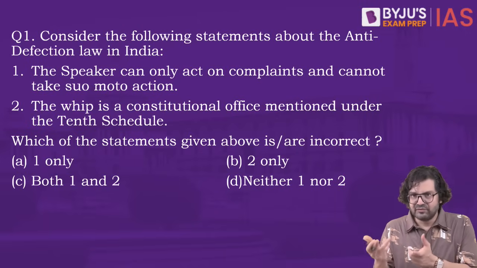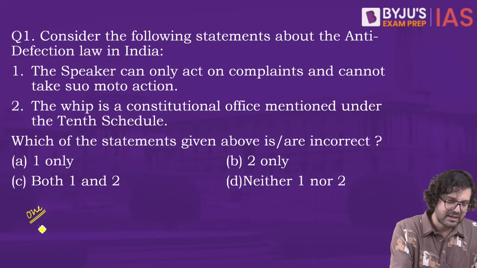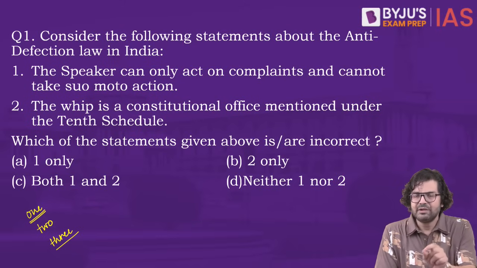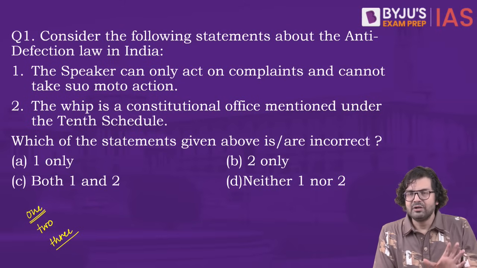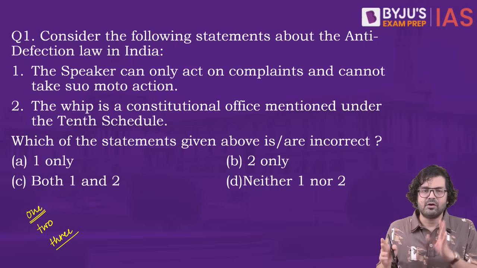We have various types of instructions, like we have the concept of single line whip, double line whip, or a 3-line, triple line whip. So in a single line whip, what happens? The party tells you that on a particular date, voting on a bill is going to take place. Whether you want to attend or not, that's up to you. How do you want to vote?